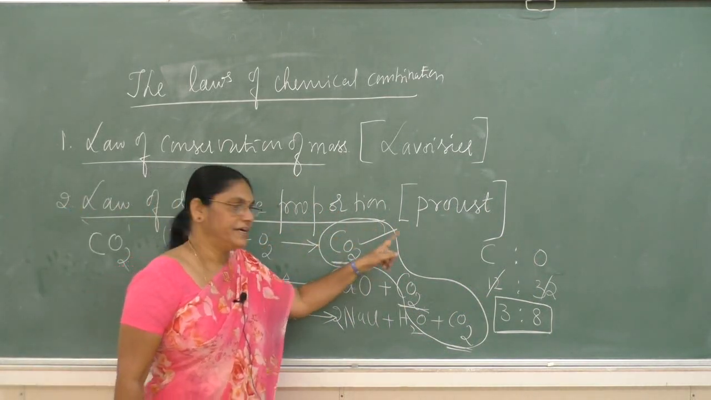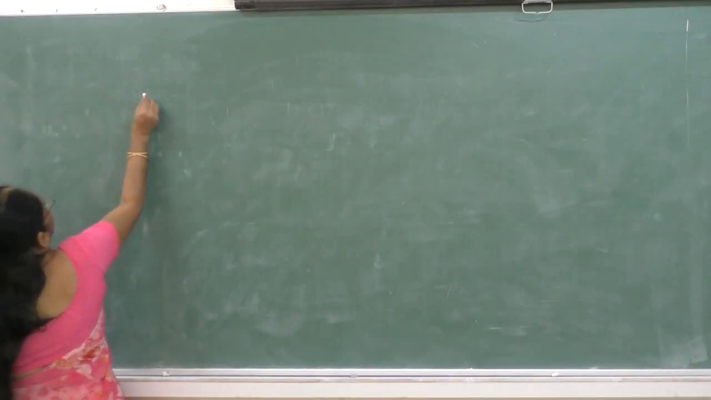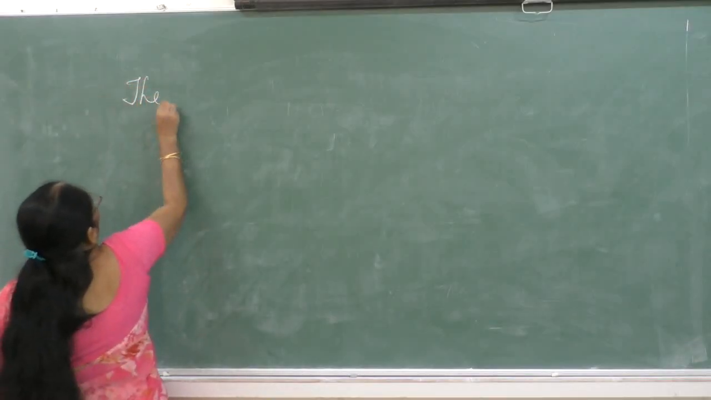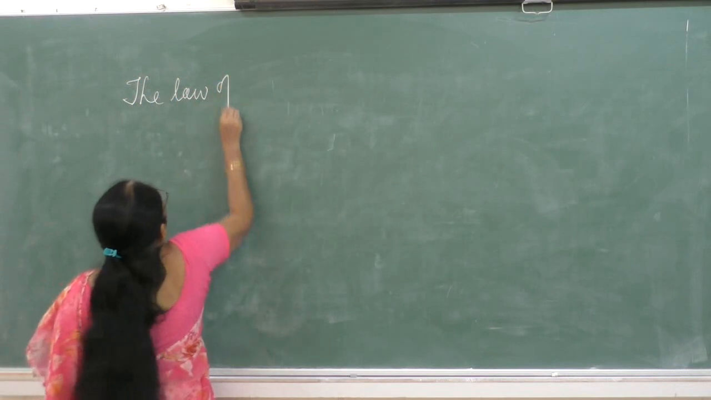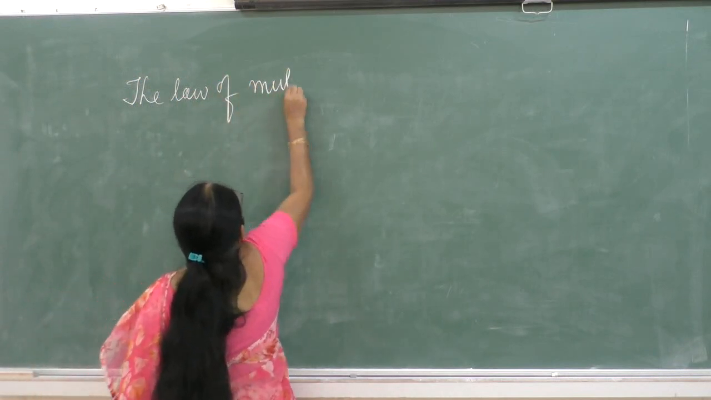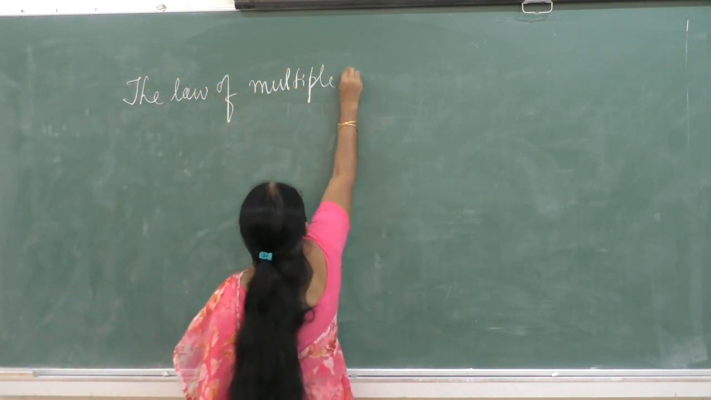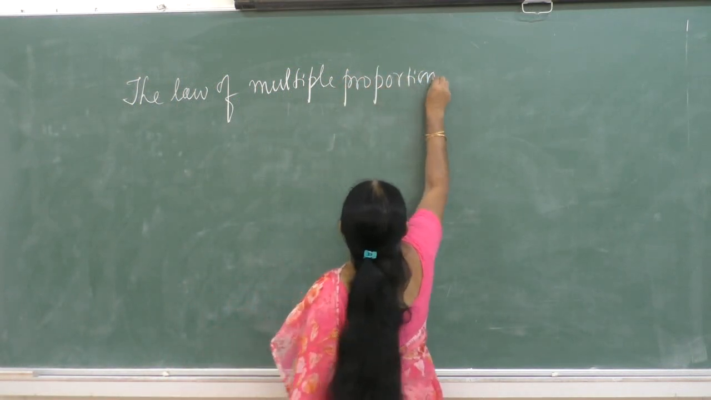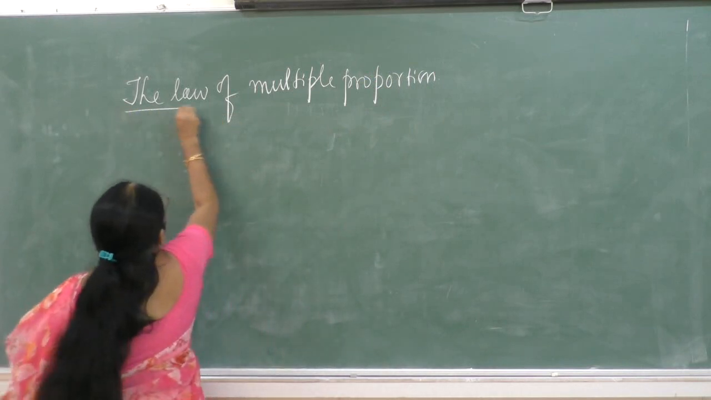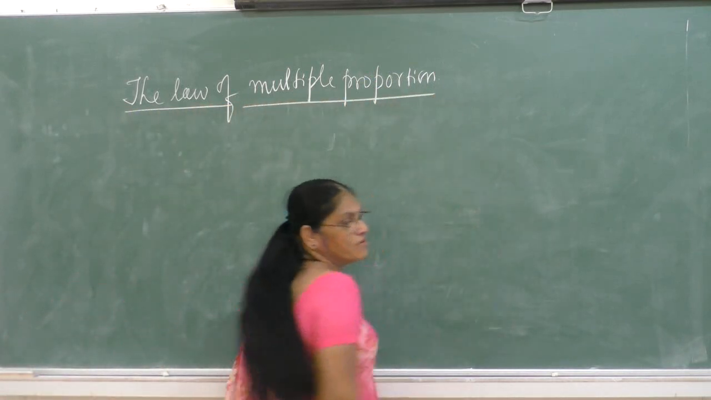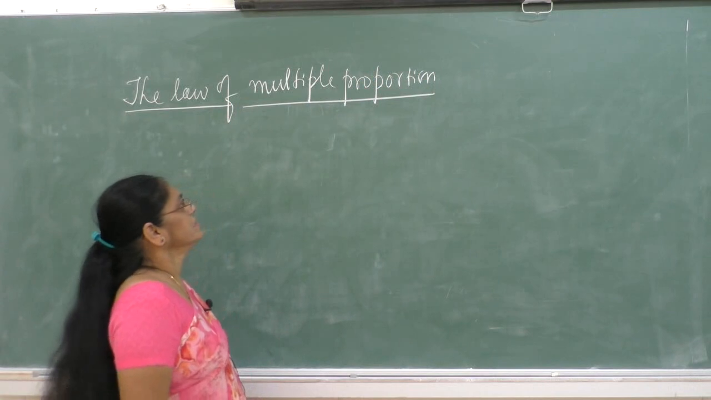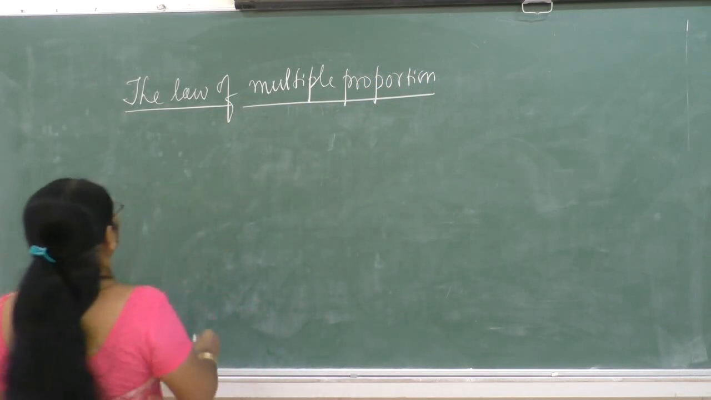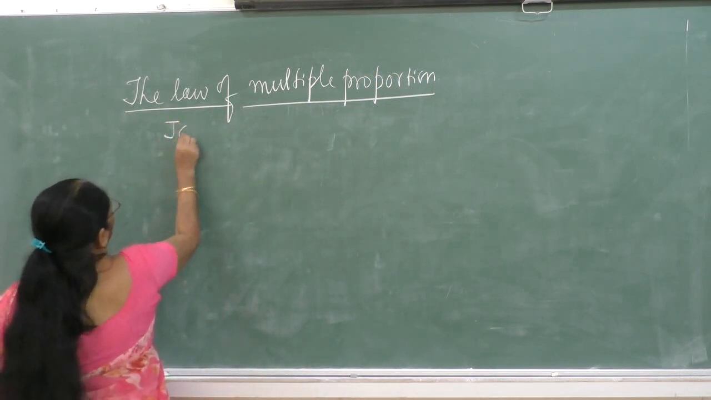Now the law of multiple proportion. The law of multiple proportion was proposed by John Dalton.